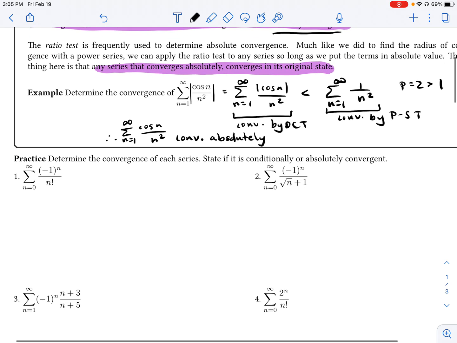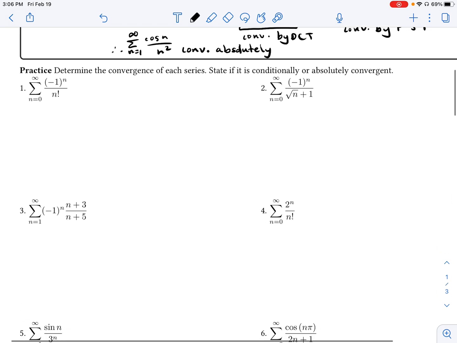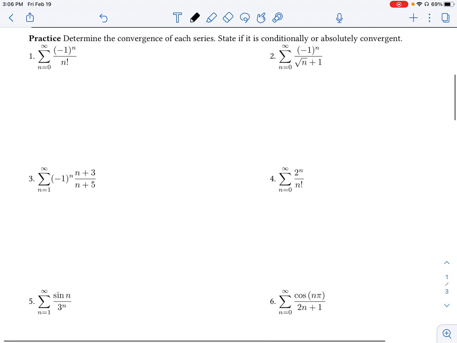There are going to be a couple of problems that we're going to do right now where you don't technically have to really look at whether or not a series converges absolutely. If a series already has exclusively positive terms and you find out that that series converges, then you can say by default it converges absolutely. And if all I ask you is to find the convergence of a series, for example, with number 1, we can just use the tried and true test that we're used to working with to determine its convergence.